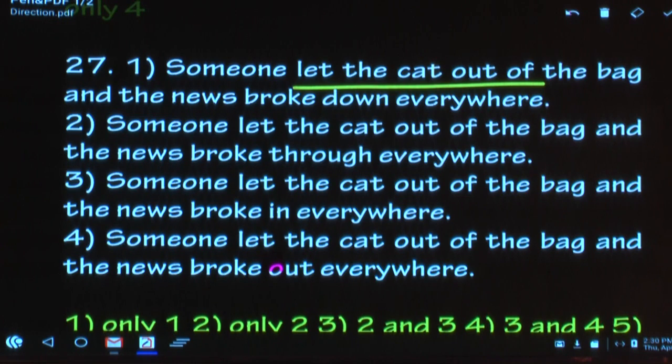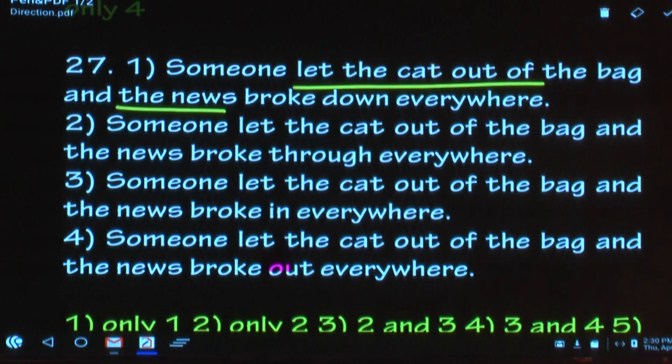And the news broke down everywhere. Already I've got the phrasal verb break down. What is the typical meaning? Stop working or stop functioning. What is the other meaning I gave some time back? To collapse emotionally. So does it go with this context? What is the context here? The news. Please underline the news.